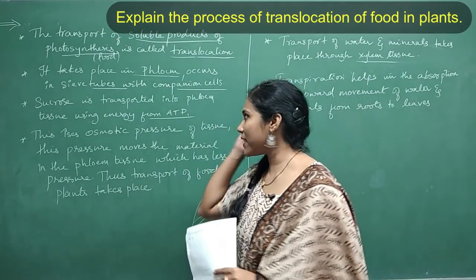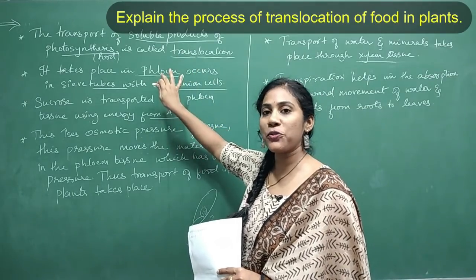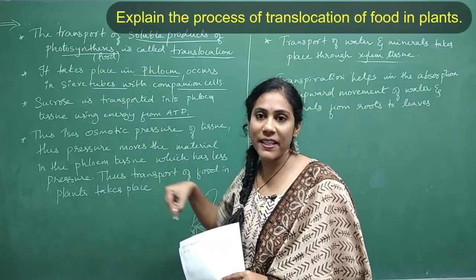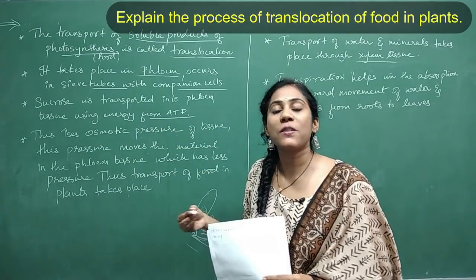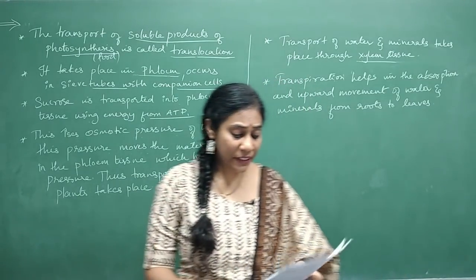Clear everybody? So what is the first point? It takes place with the help of phloem tissue. Phloem tissue has sieve tubes and companion cells. Through sieve tubes, the food is moving. It is due to osmotic pressure. Clear? Fine. Coming to the next question.